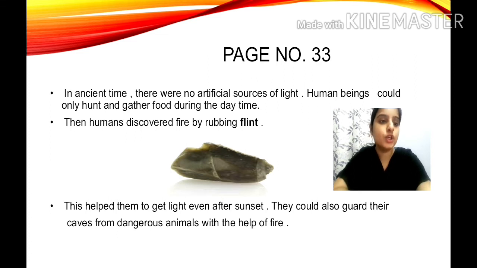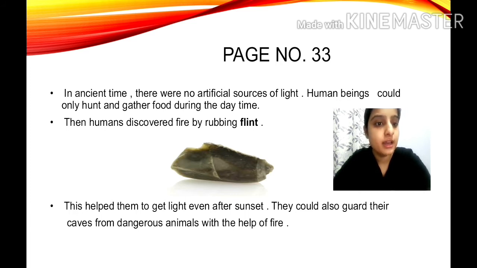Okay? So human beings could only hunt and gather food during the daytime. So if it is asked, children, why human beings in ancient time could hunt and gather food only during the daytime, what will be your answer? Because there was no artificial source of light. Clear? Next, then humans discovered fire by rubbing flint. How was fire discovered? Fire was discovered by rubbing flint.